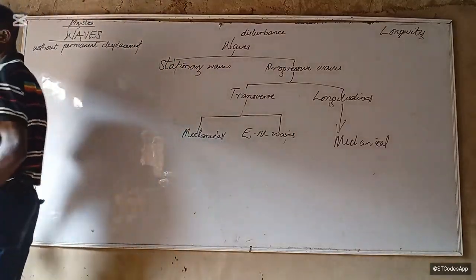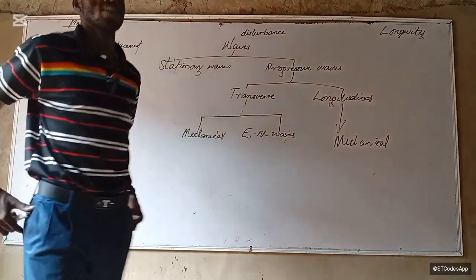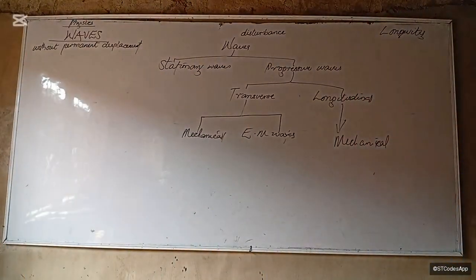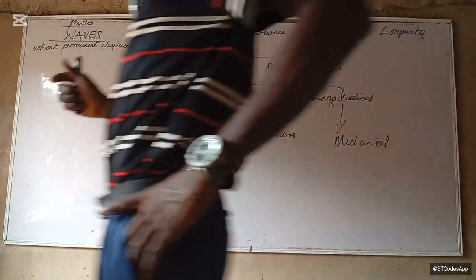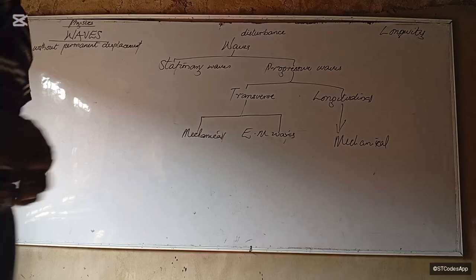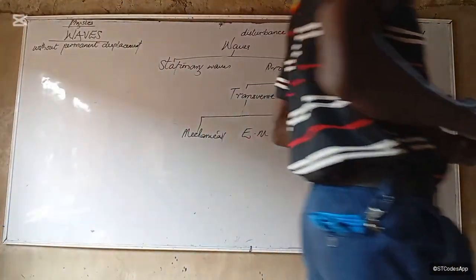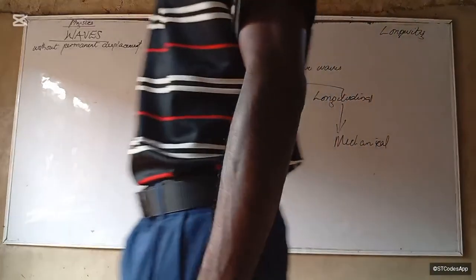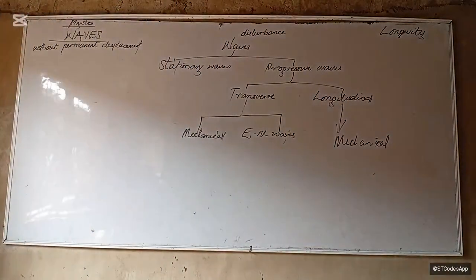Stationary waves. This is a wave that is produced when two waveforms traveling in different directions but on the same plane interact. Number two, progressive waves. This is a wave. We've not even drawn it.